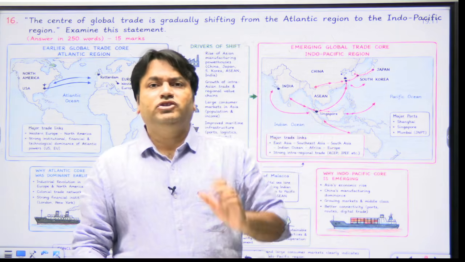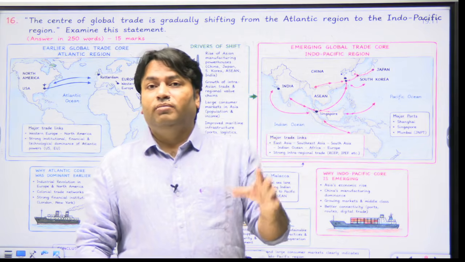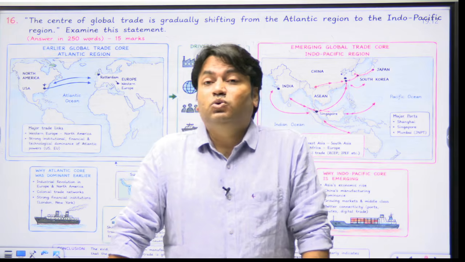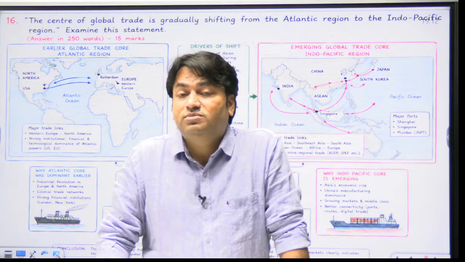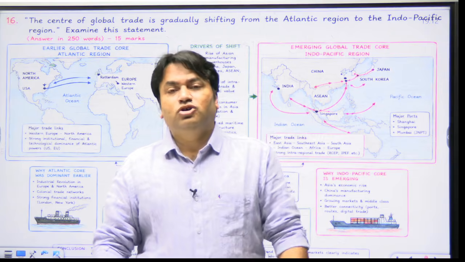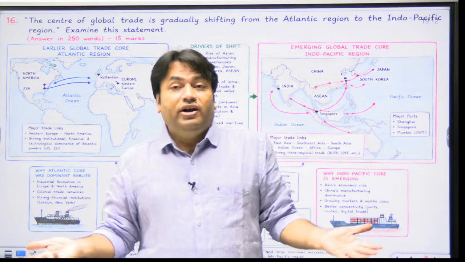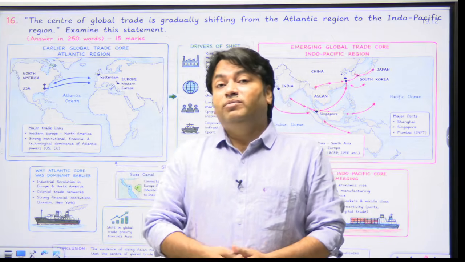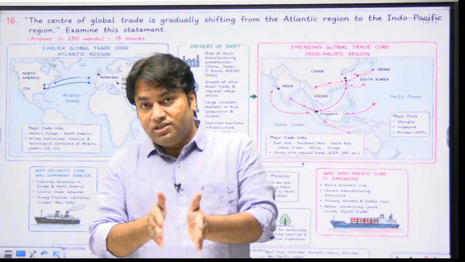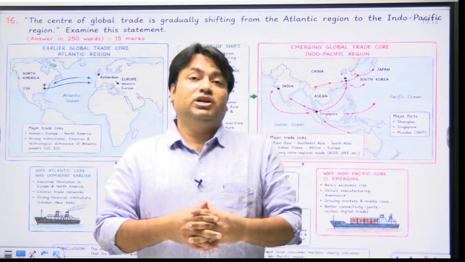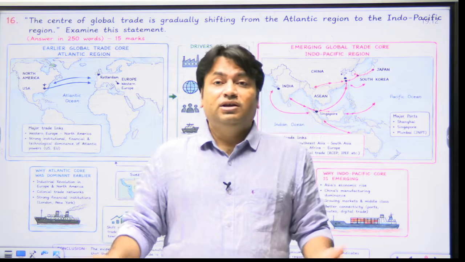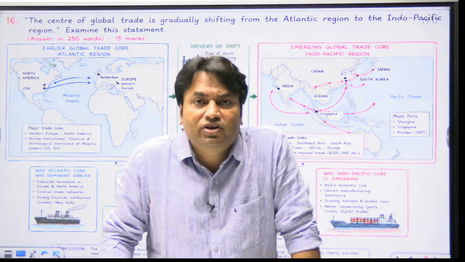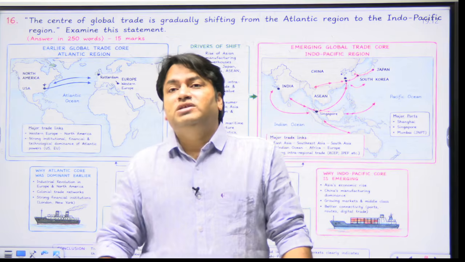Now, drivers of shift, we will talk about this. Manufacturing centers like China, Japan, South Korea and ASEAN have become major nodes of global value chains in electronics, machinery and consumer goods. Then we will talk about growing markets. China, India and Southeast Asia provide large and expanding consumer markets. Then we will talk about intra-regional integration, like Asian production networks and regional trade have strengthened. We can also write data that in 2025, about 63% of Asian exports were directed to partners within Asia.